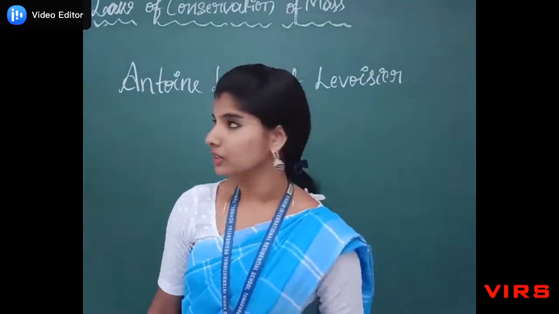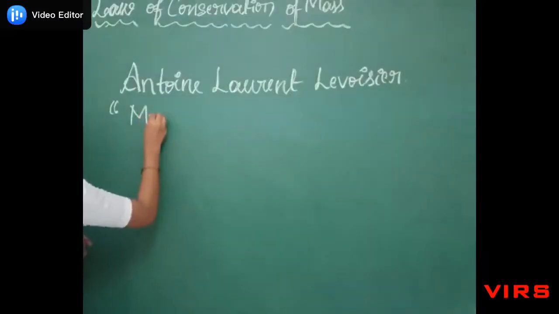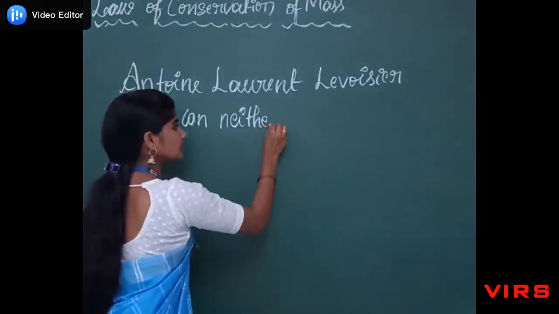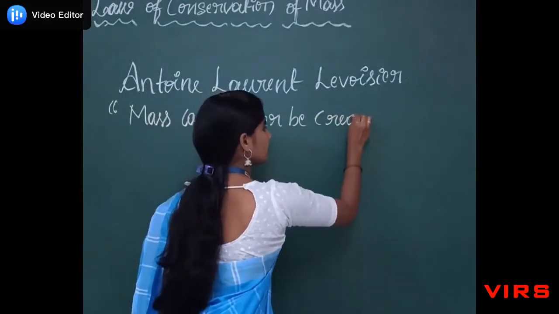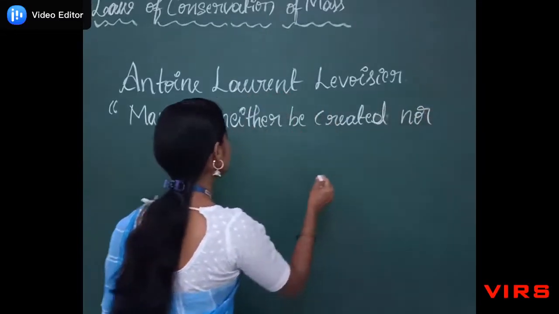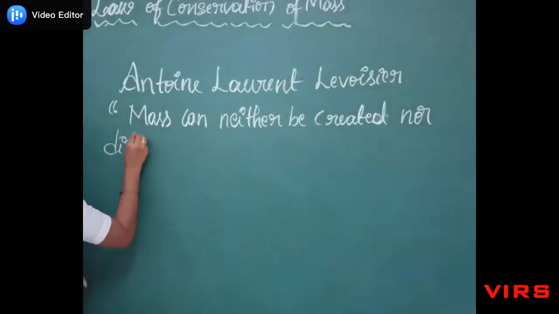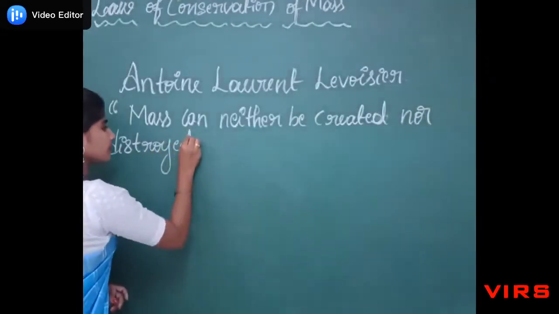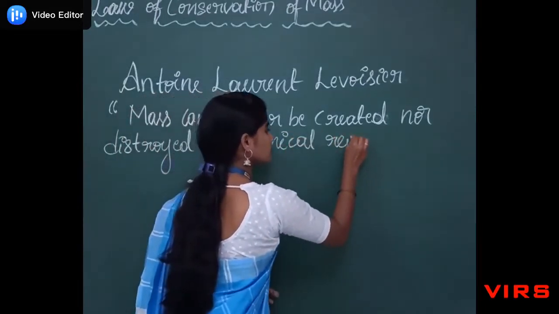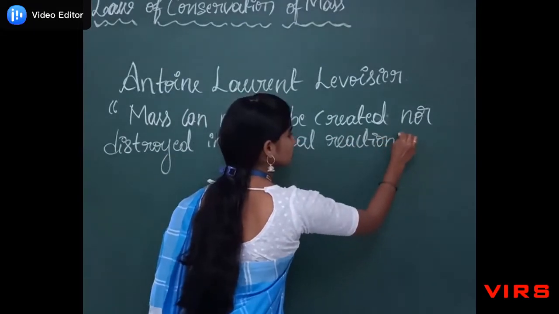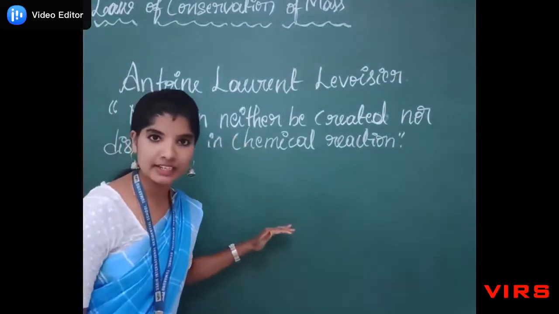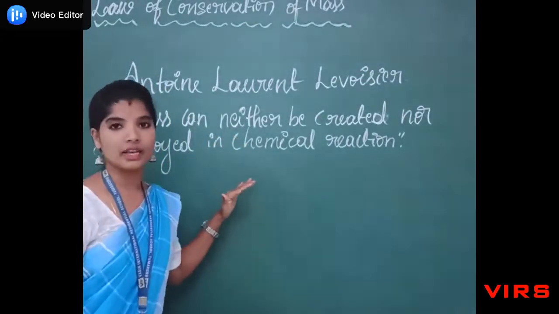Let me write the law. Mass can neither be created nor destroyed in chemical reactions. So according to the law of conservation of mass, mass can neither be created nor be destroyed in all chemical reactions.